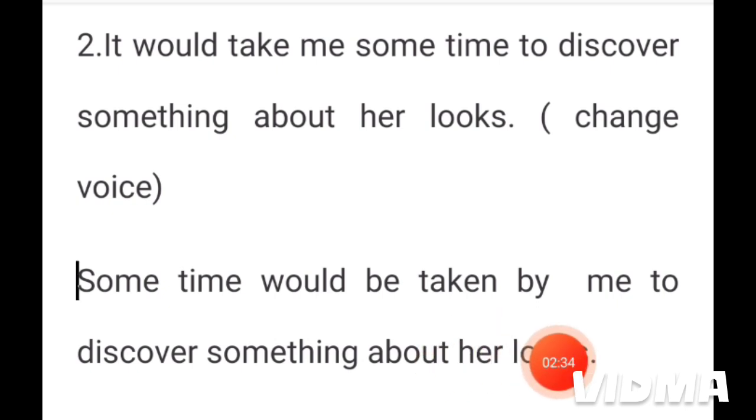Then we have written by me. This me is kept here: by me. So some time would be taken by me to discover something about her looks. This part, to discover something about her looks, remains here as it is. We have worked only in this part. We have changed only this part.